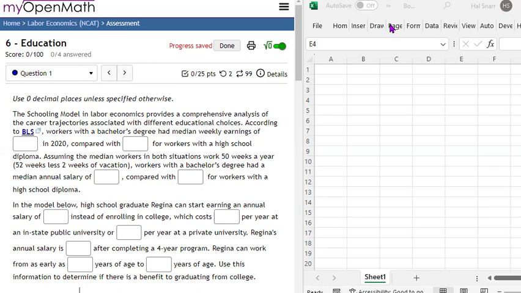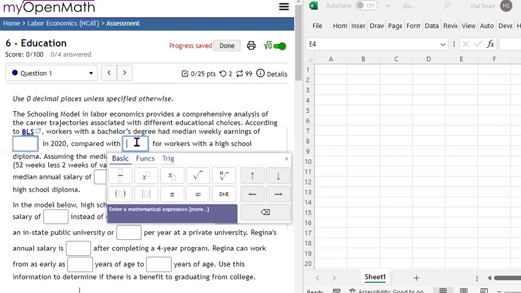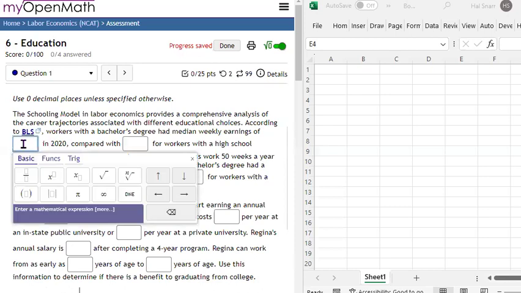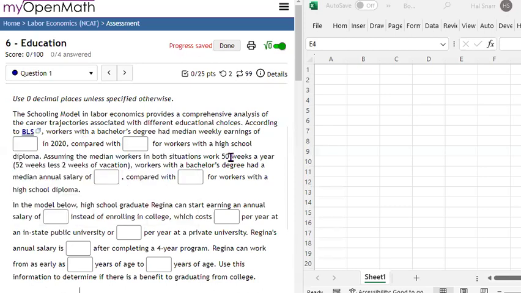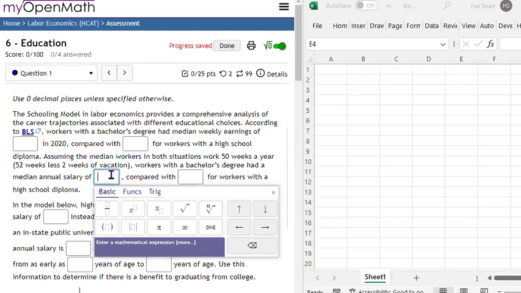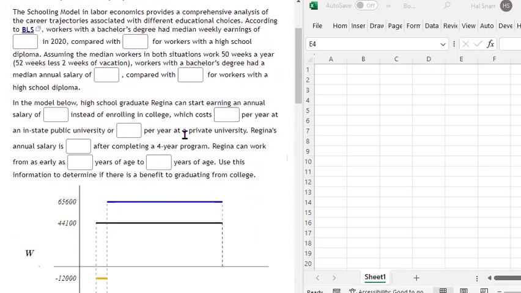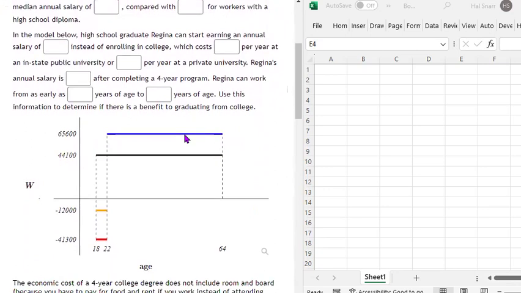Now, I'm going to let you answer these two questions on your own after you read this article here. And then you'll use this answer here in 50 weeks to answer this question, right? So you can do those 4 on your own. I'm going to skip down to our model down here, right?